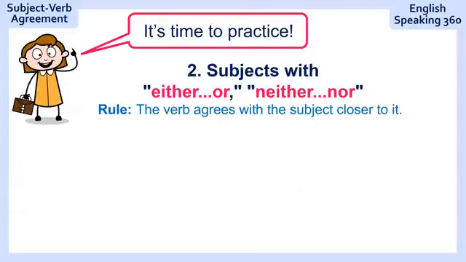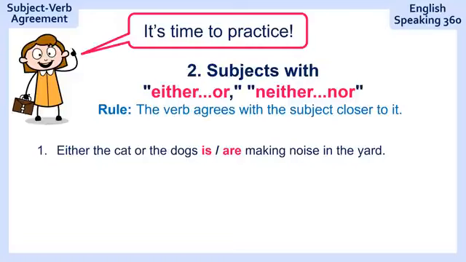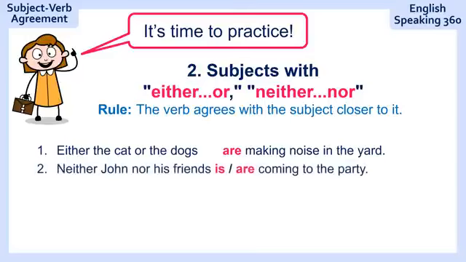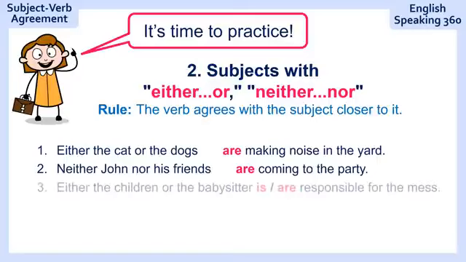Now it's time to practice. Question 1. "Either the cat or the dogs making noise in the yard." It should be easy because you know the rule now. It has to agree with the dogs. The dogs are making noise in the yard. "Neither John nor his friends coming to the party." Are coming to the party because it agrees with his friends.